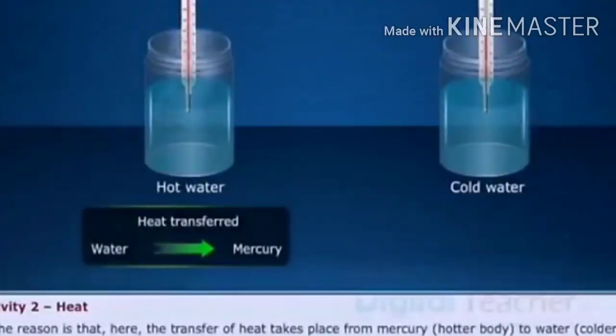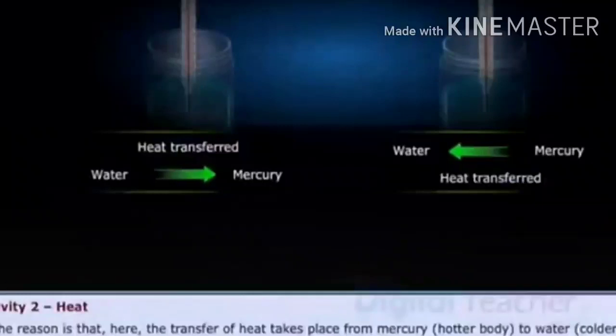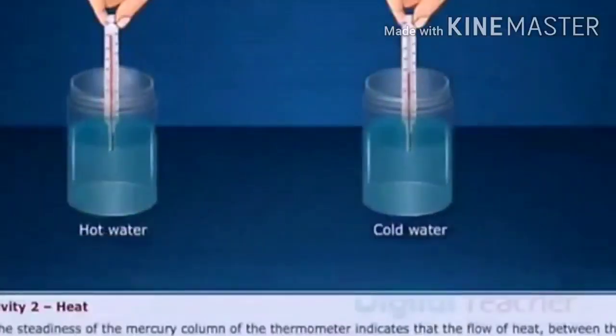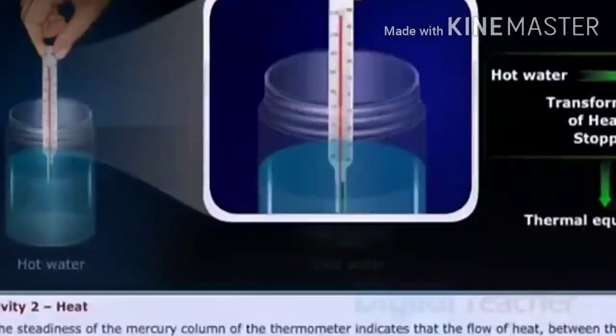In the second case, the fall in the mercury level indicates contraction of mercury due to loss of heat. Here, mercury lost its heat to water. So this activity is very useful in answering the question of the direction of heat flow: heat flows from a high temperature body to a low temperature body. In the first case, that is from hot water to mercury. In the second case, from mercury to cold water.